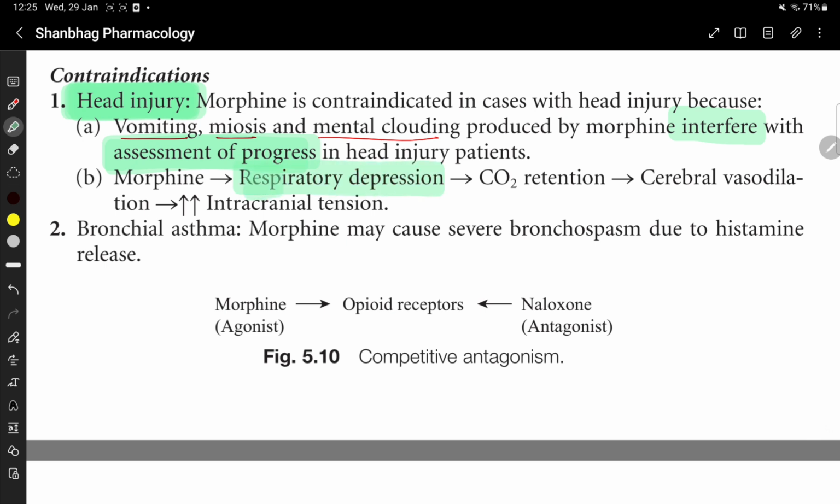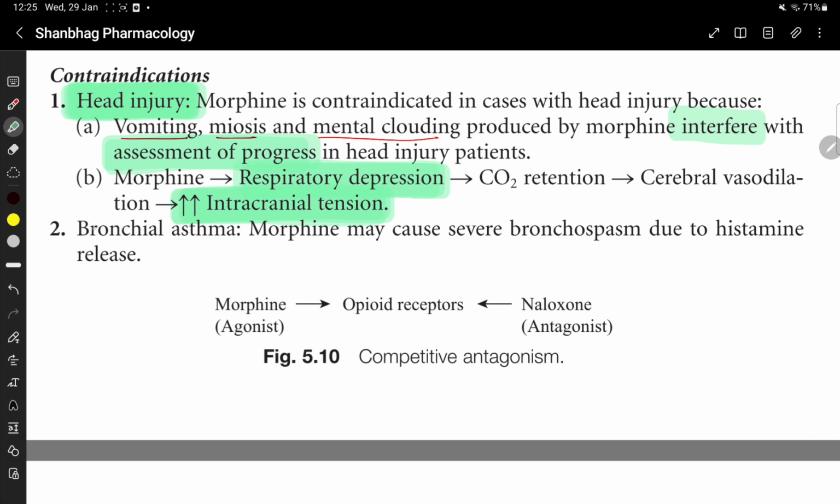Morphine causes respiratory depression, which leads to CO2 retention and cerebral vasodilation. This increases intracranial tension. It is contraindicated in head injury because it will interfere with the assessment of the progress, and it also leads to increase in the intracranial tension because of respiratory depression.